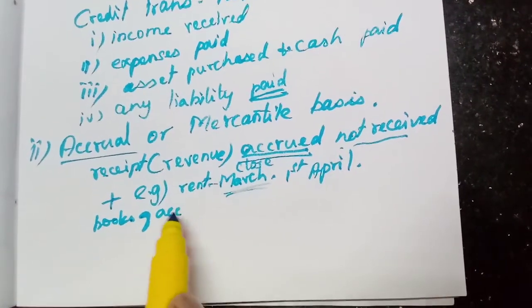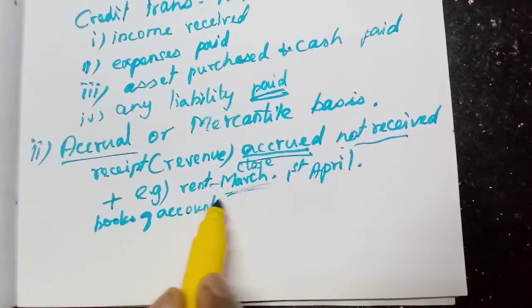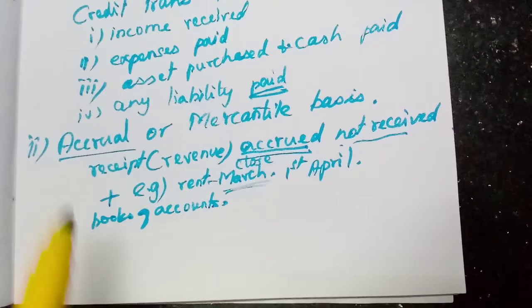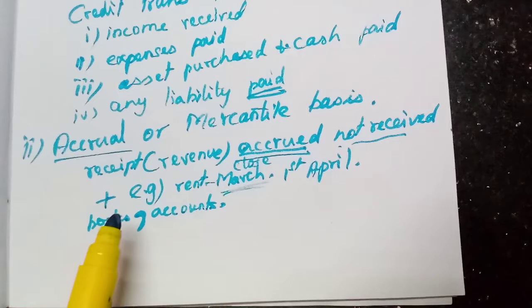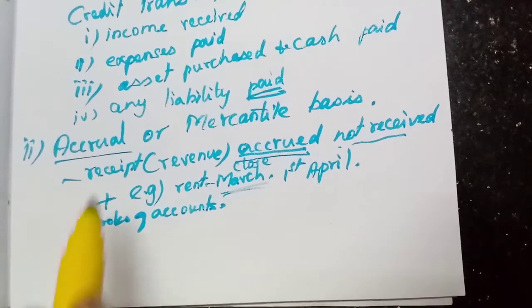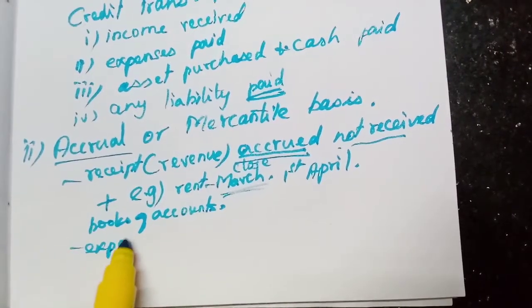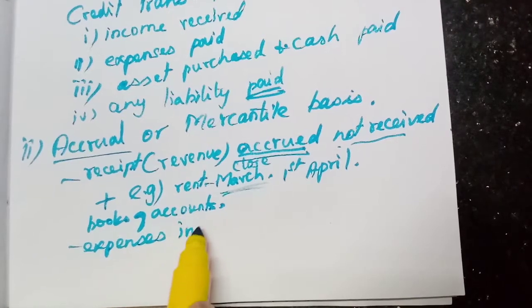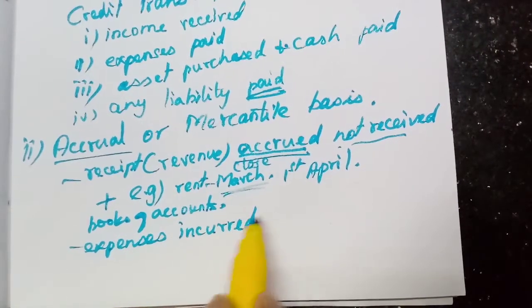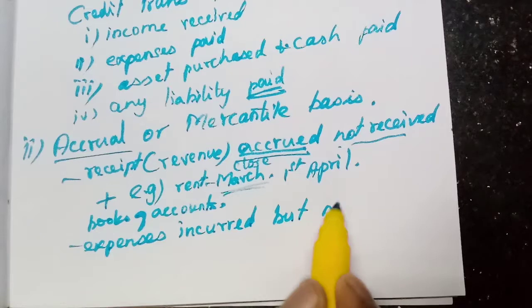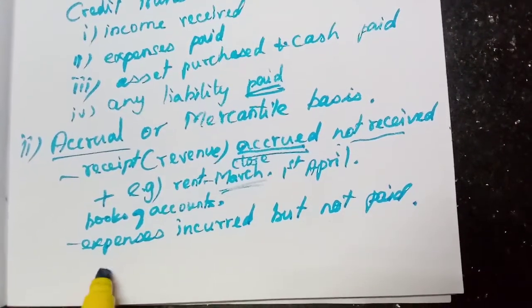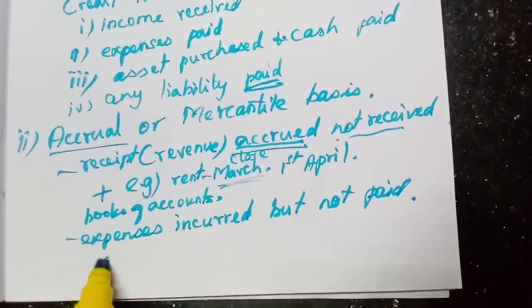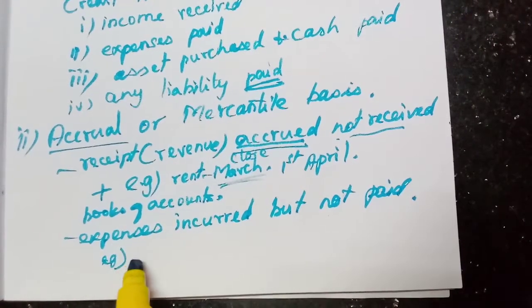That is called accrual basis. Whether it is accrued, any income or any expenditure, whether it is incurred. Expenses incurred but not paid. I will tell one example. Here we are paying salaries to the employees, isn't it?